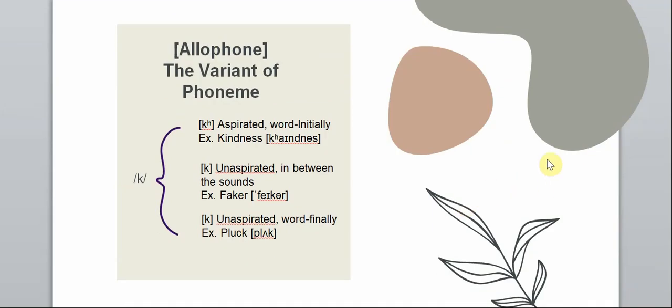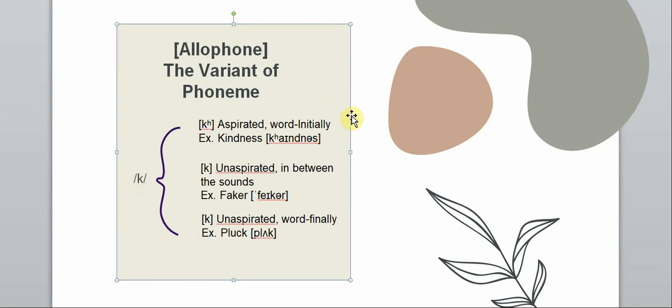Here are the examples of allophone, which is the variant of phoneme. Here we got the phoneme k, and here are the variants of the phoneme. The first variant is k, aspirated, and occurs word-initially. For example, kindness. The second variant is the unaspirated sound, which occurs in between sounds. For example, faker. And the third variant is the ordinary k, also unaspirated, and occurs word-finally.